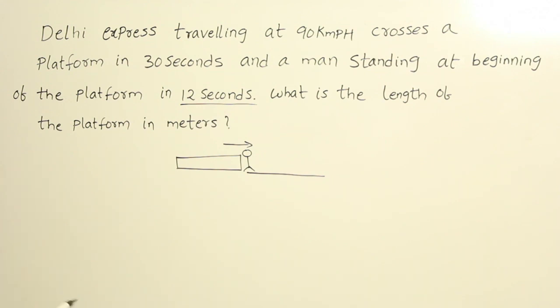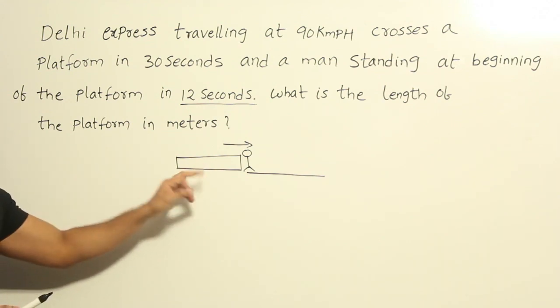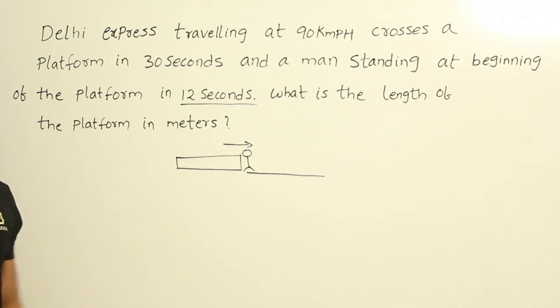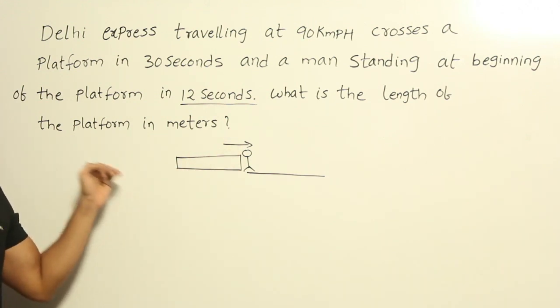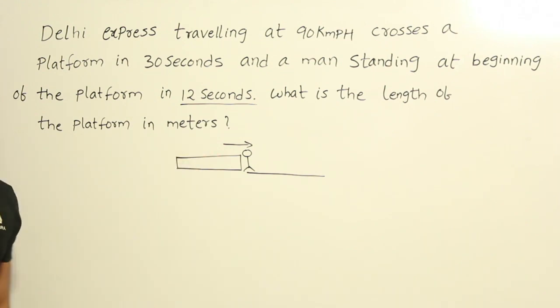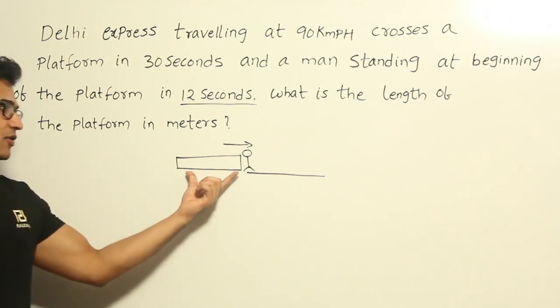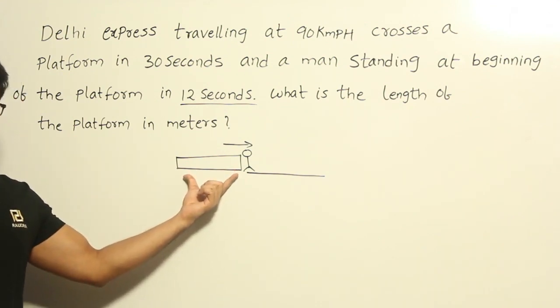Now in that case you can compare this question with the question we solved with respect to a pole, right. If there is a pole and a train and no gap, and the train is going to cross the pole, then the actual distance it is going to cover will be equal to the length of the train, right.